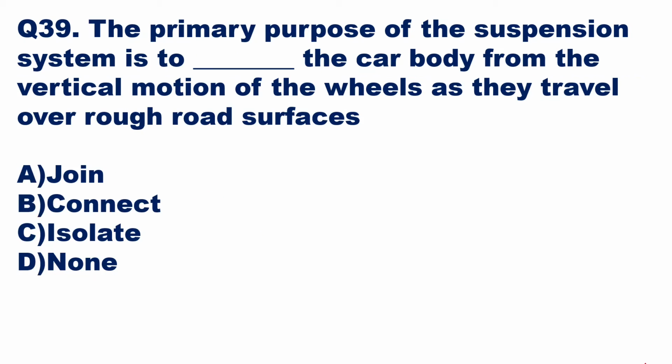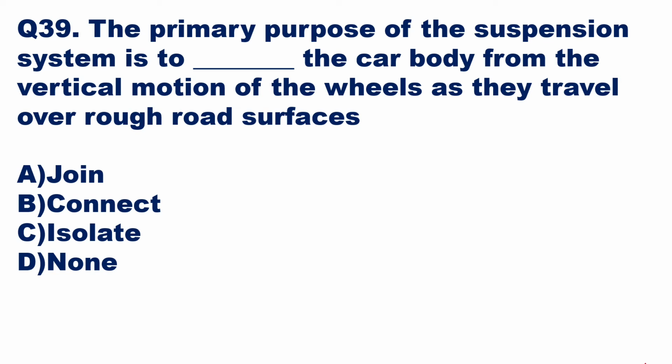Then we'll go to the next question, question number 39. The primary purpose of the suspension system is to dash the car body from the vertical motion of the wheels as they travel over rough road surfaces. Whenever you are going on a rough road, the effect should not be felt much by the passenger.